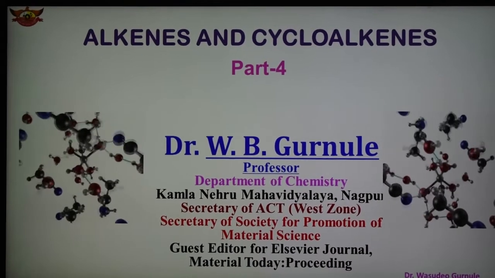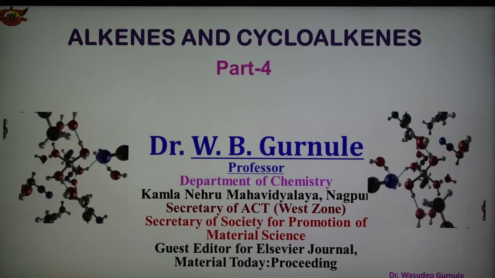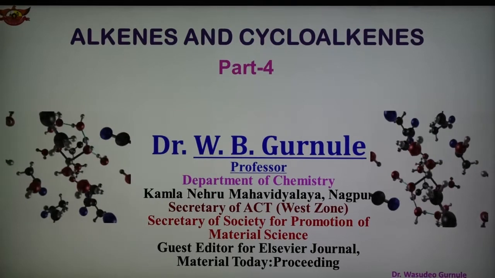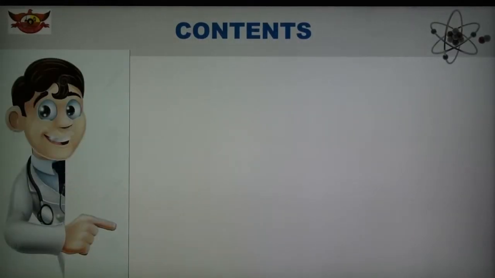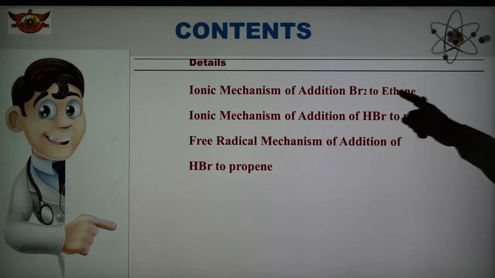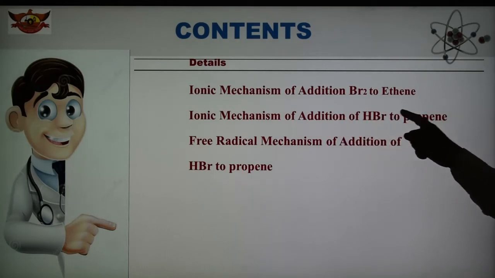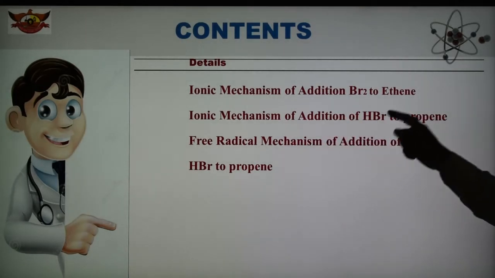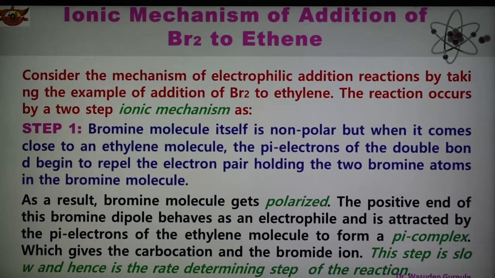Today's topic is the alkene and cycloalkene, and this is part number 4. In this part we are discussing the mechanism of the reactions, and two types of mechanism are there. First is the ionic mechanism and second is the free radical mechanism. So we are taking the example of addition of bromine to ethene, then ionic mechanism of addition of HBr to propene, and free radical mechanism of addition of HBr to propene. So these three mechanisms are very important in case of alkene.